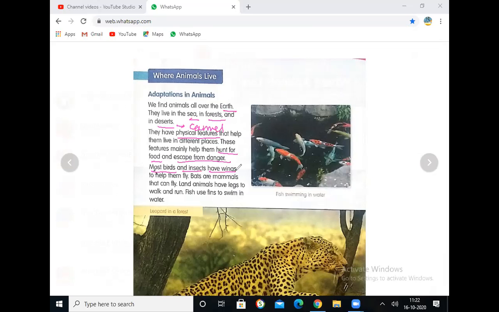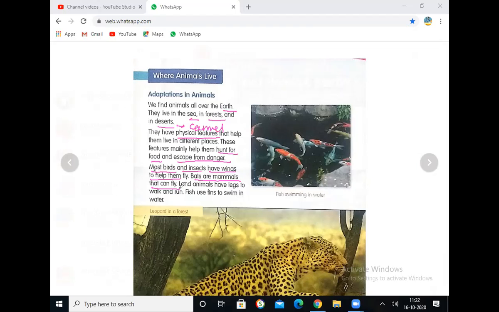Wings. Yes, to help them to fly. Bats and mammals can fly. Bat is also an example of a mammal. Mammals give birth directly to young ones. Bat is the example of a mammal.